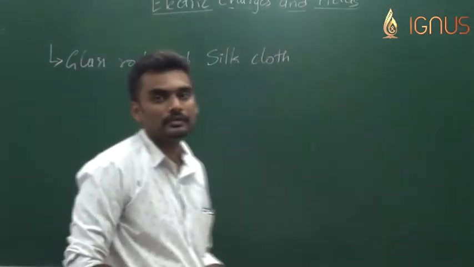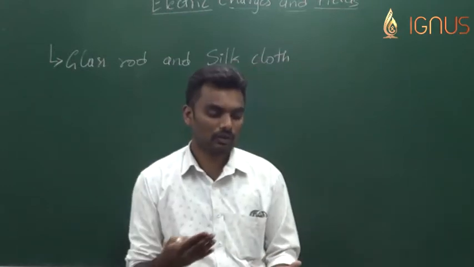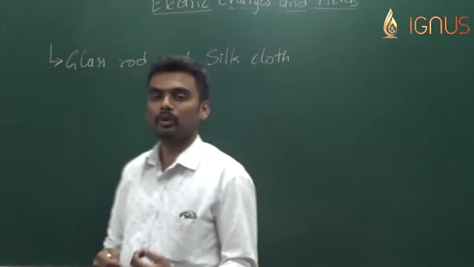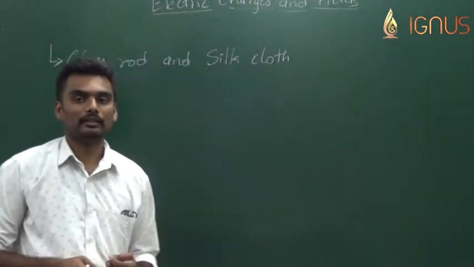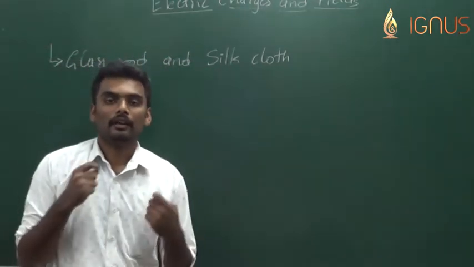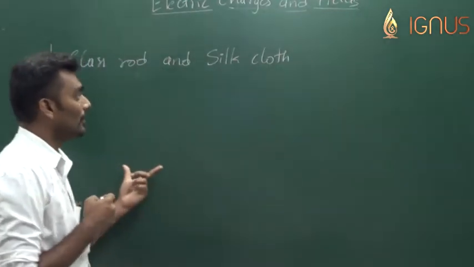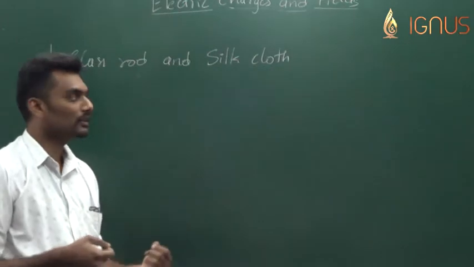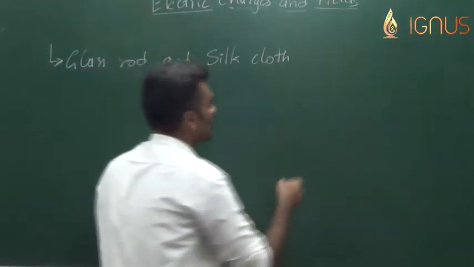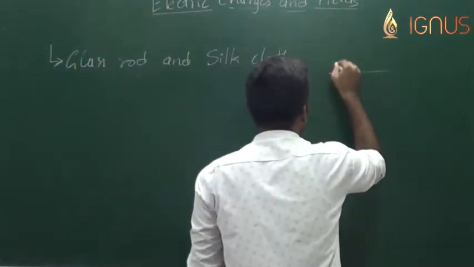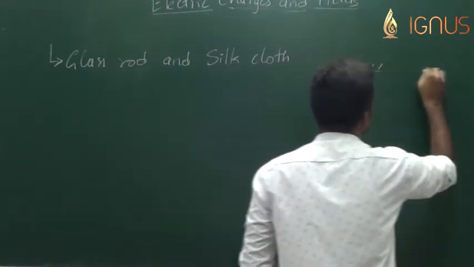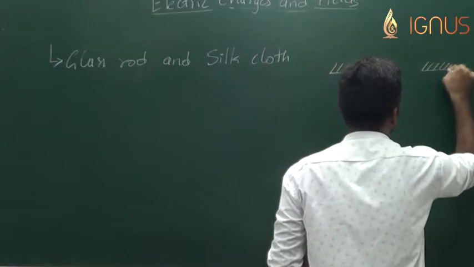When someone rubbed a glass rod with a silk cloth, the glass rod acquired the property to attract lighter particles. This glass rod doesn't only acquire the property of attracting lighter particles; it also acquired the property to repel another glass rod which is also rubbed with silk cloth.